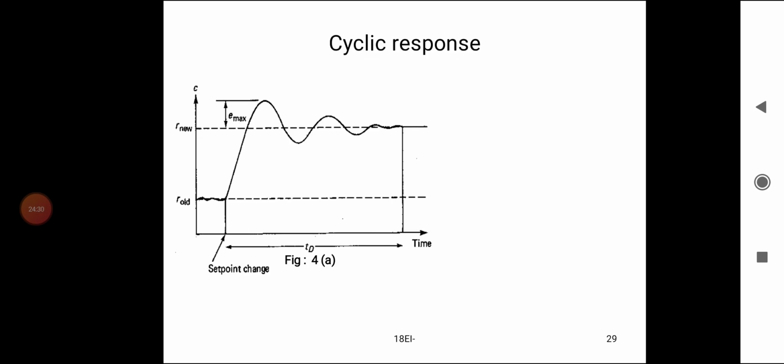Cyclic response. At R volt, it has an old signal. A set point change causes it to move to a high value, then E maximum error, then the signal oscillates about the new value, oscillating across the set point, and finally reaches the set point.